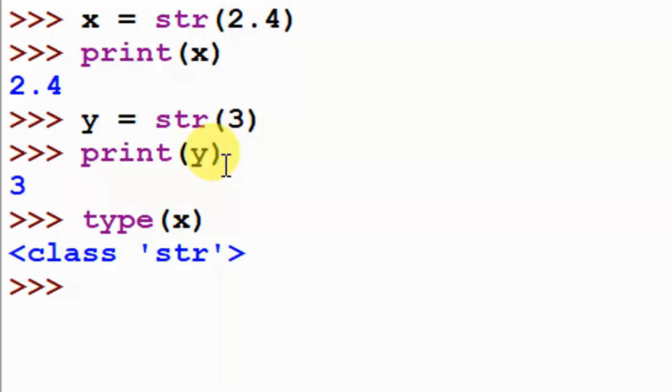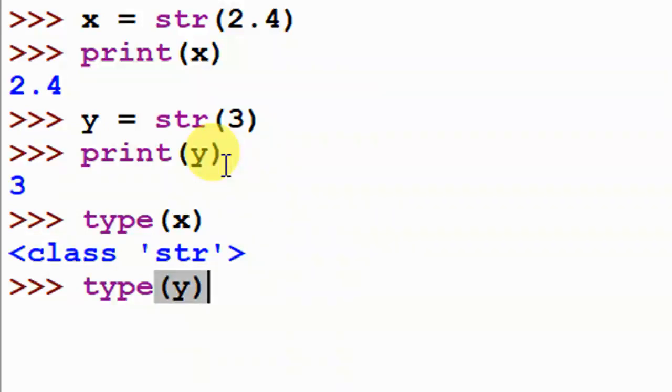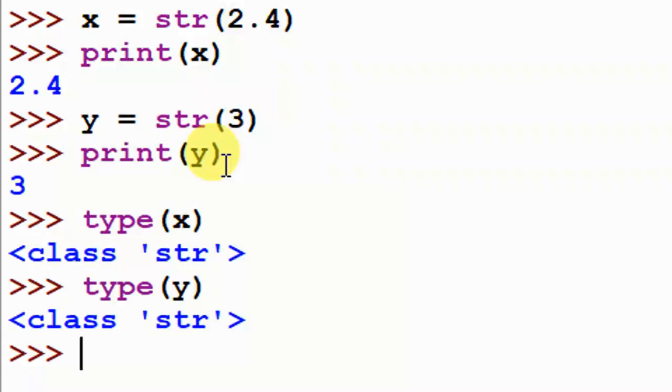Next I check the type of y. I press enter. The int was converted into a string. So this is string casting in Python.